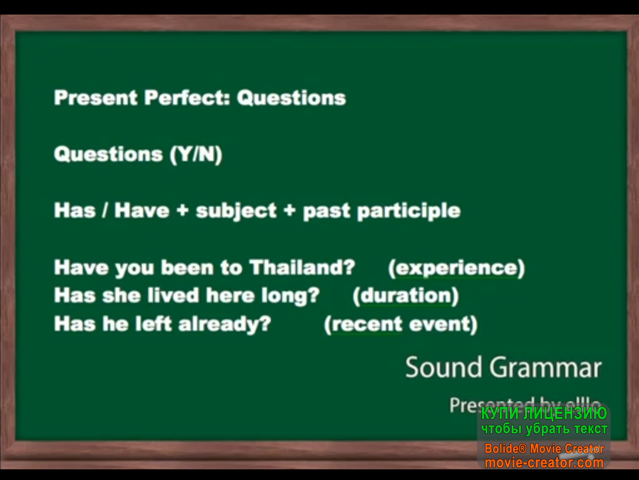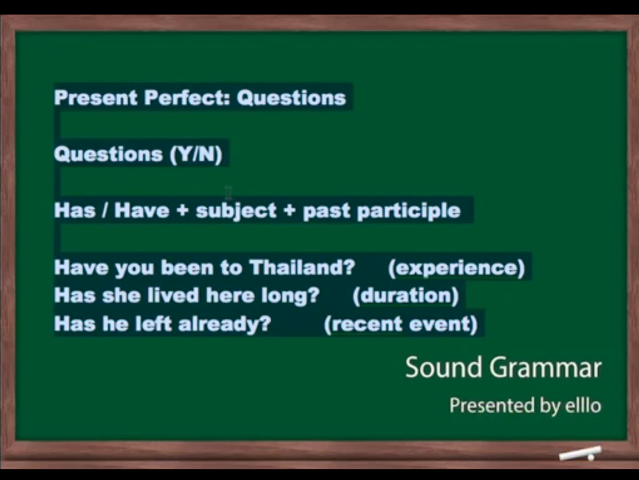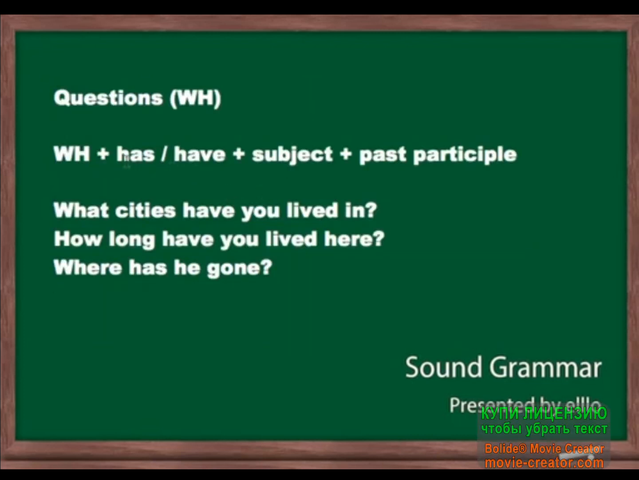So let's go ahead and look at WH questions. WH questions are very, very similar. You just have to put the WH word in front of it. So it's the same, but you just have to have the WH word. So, for example, experience: what cities have you lived in? Or duration: how long have you lived here? Or recent change: where has he gone? He was here. So that's how you would make the WH question.